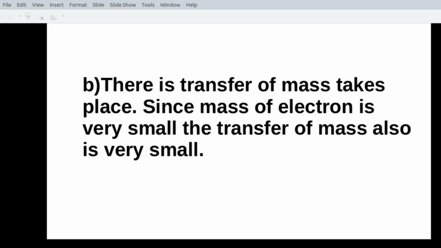What was the question? Is there transfer of mass taking place? Of course, there is transfer of mass taking place. But we know mass of electron is very, very small. It's about 9.1 into 10 raised to minus 31 kilogram. Such a small value. So, even if there is transfer of mass, that mass is negligibly small. Is there any transfer of mass taking place? Yes. But the mass transferred is very small.